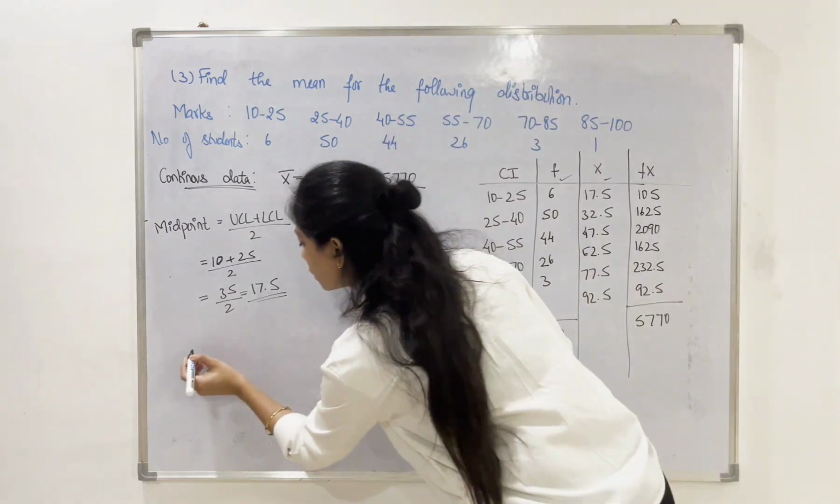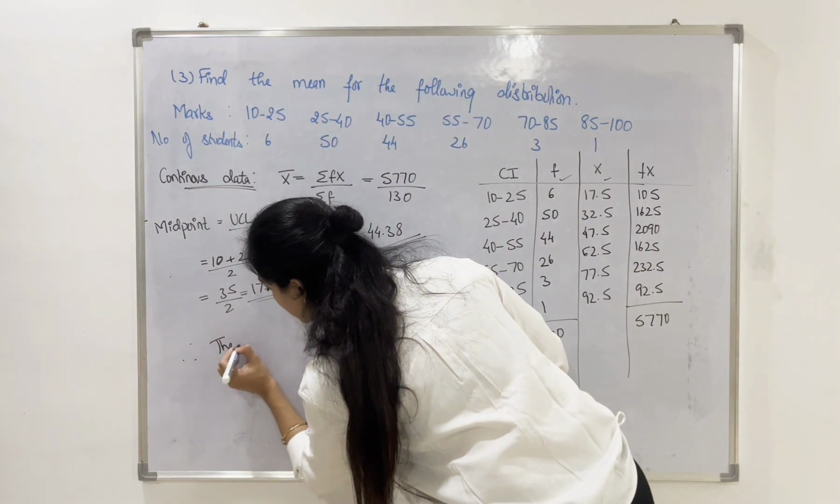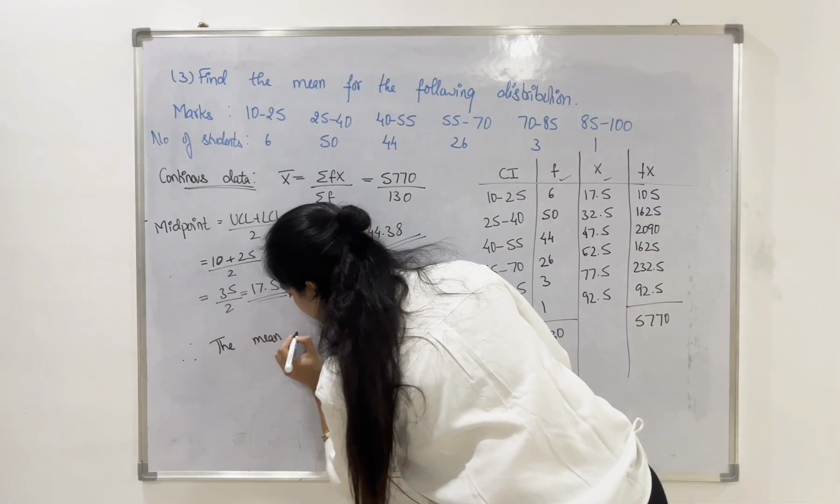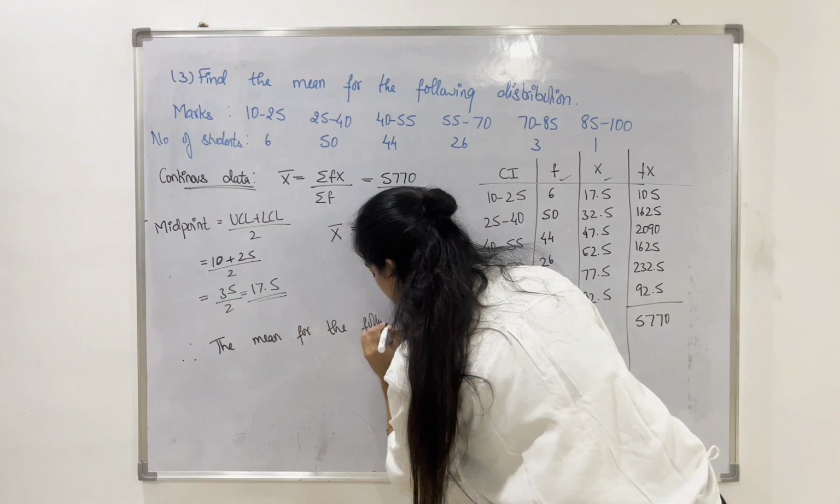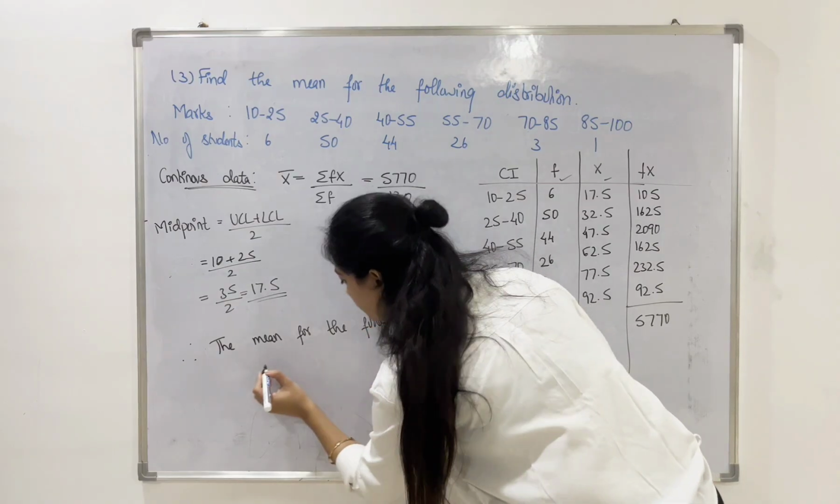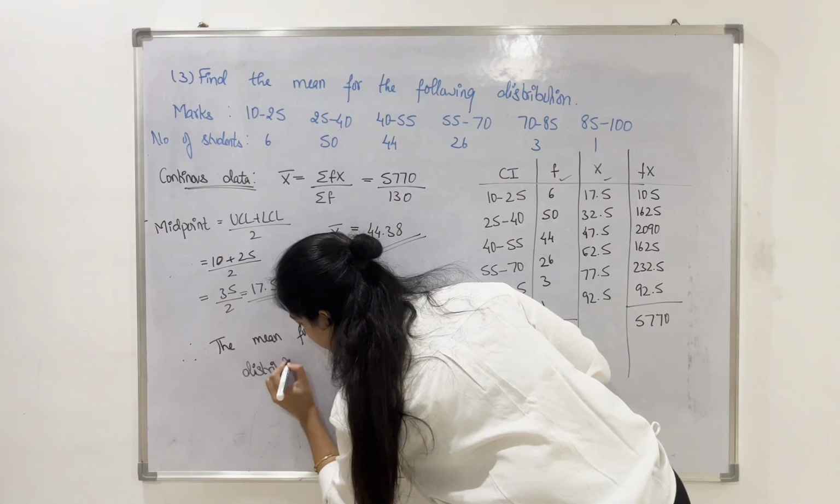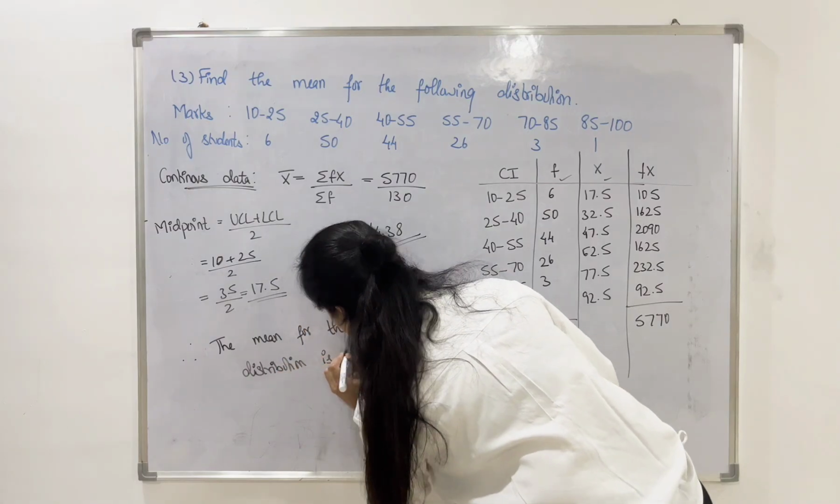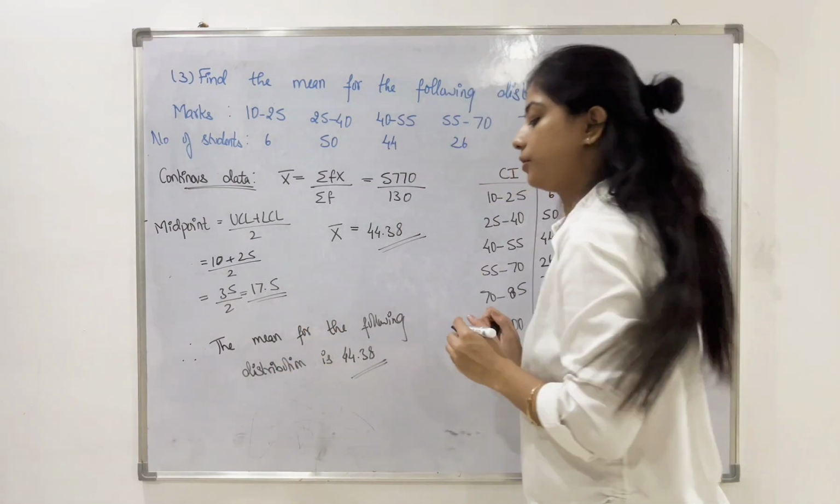And in the end, don't forget to mention the conclusion. The mean for the following distribution is 44.38.